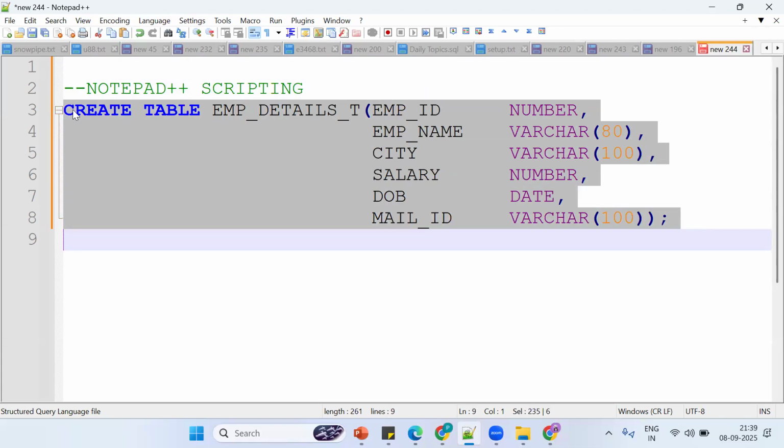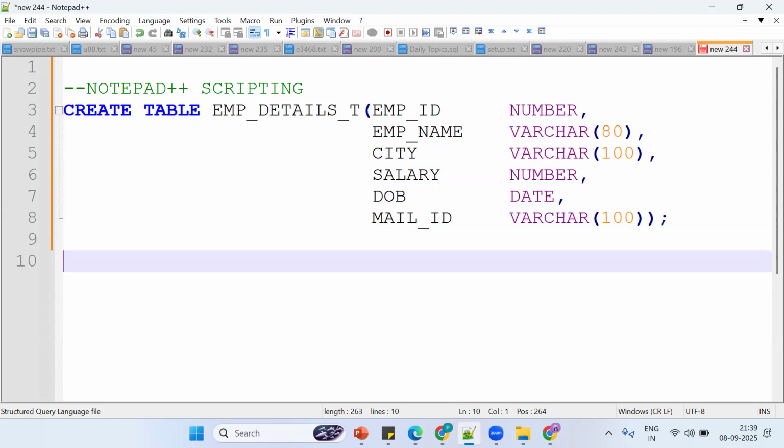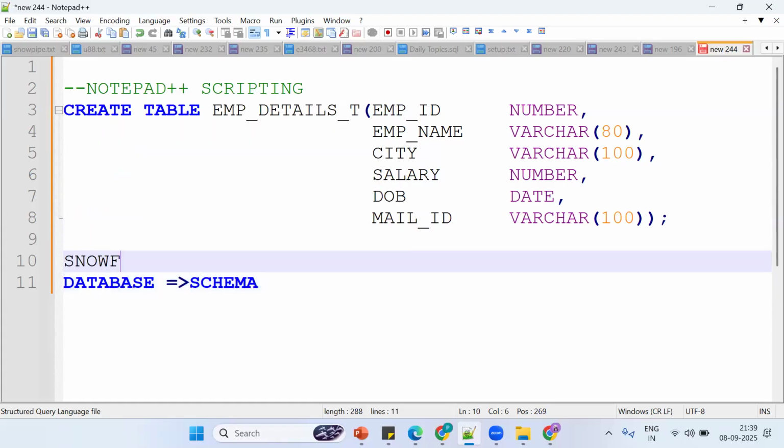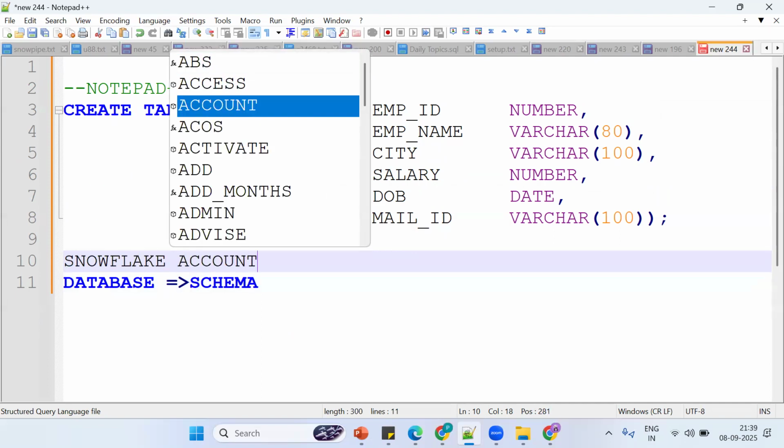Now I want to create a table. Where do you want to create a table? We should have one database and schema, required and important. If I want to create any database object, what is required? We require a database and a schema. Before the database and schema, we should have one Snowflake account.